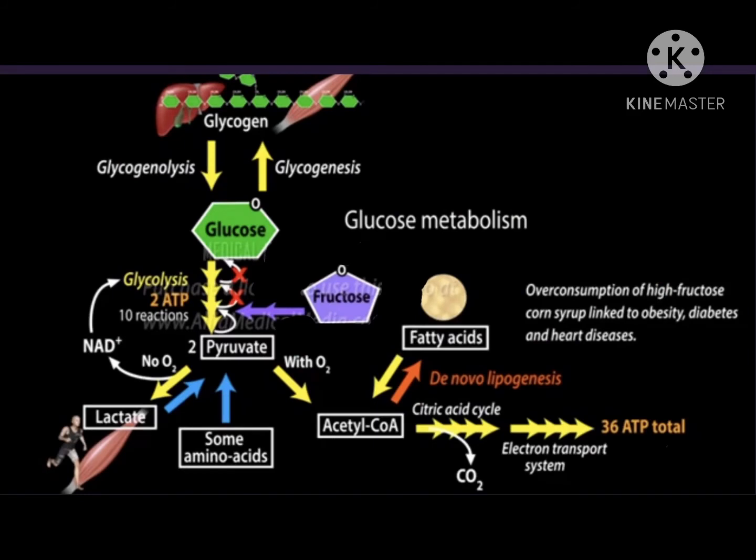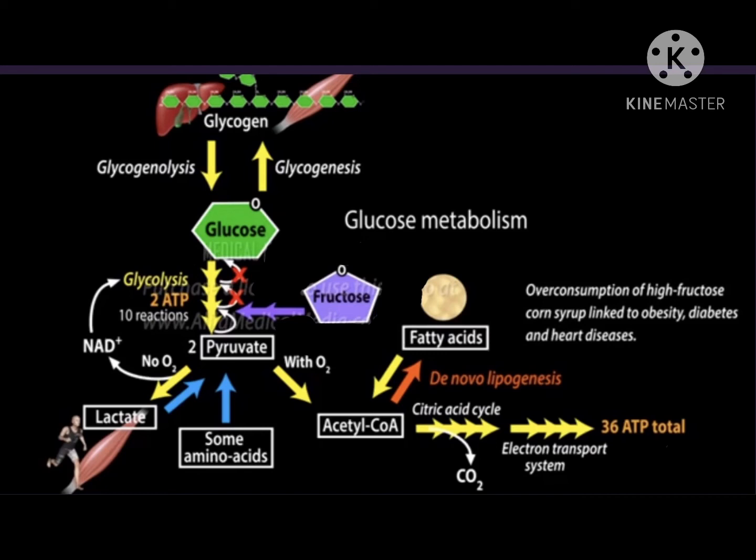Glucose is central to cellular energy production. Cells break down glucose when energy reserves are low. Glucose that is not immediately used is stored as glycogen in the liver and muscles. Glycogen is converted back to glucose when glucose is in short supply. Energy production from glucose starts with glycolysis, which breaks glucose into two molecules of pyruvate.